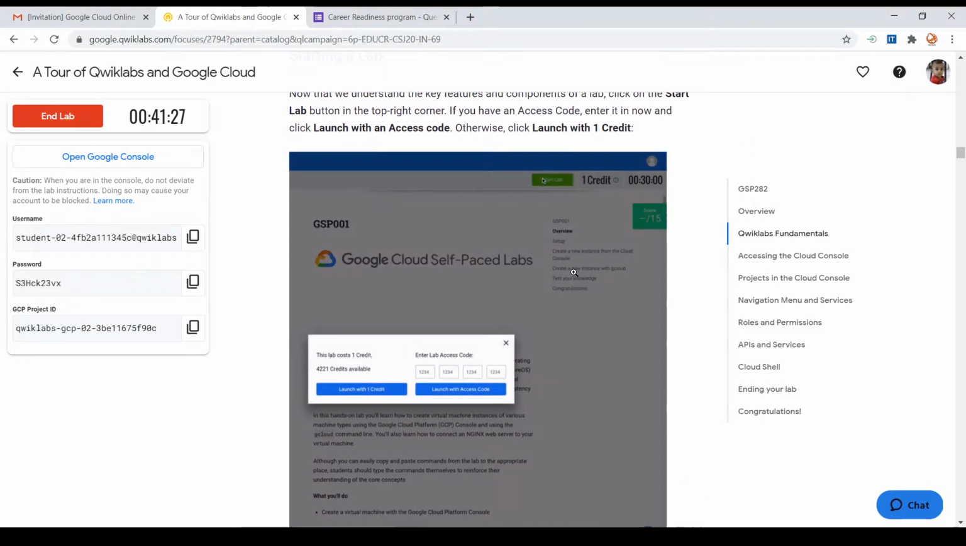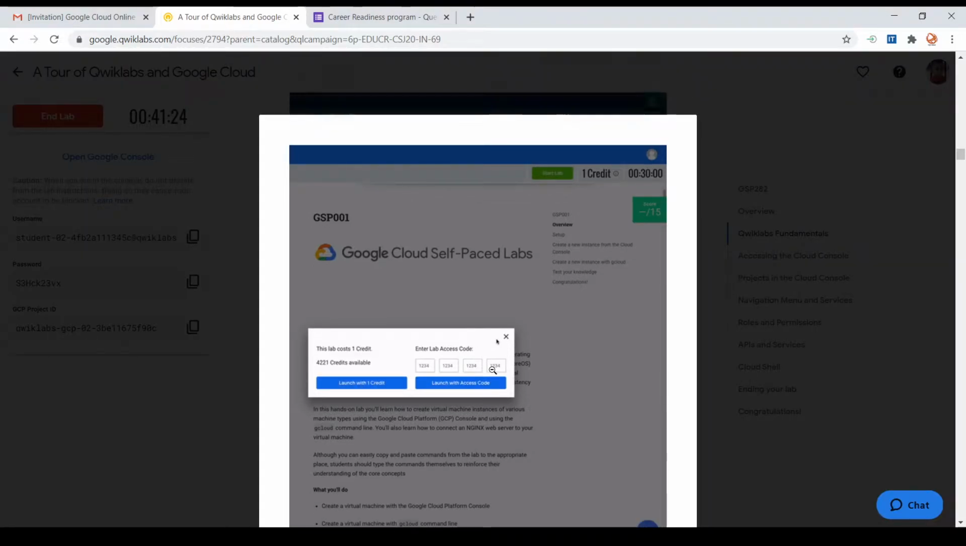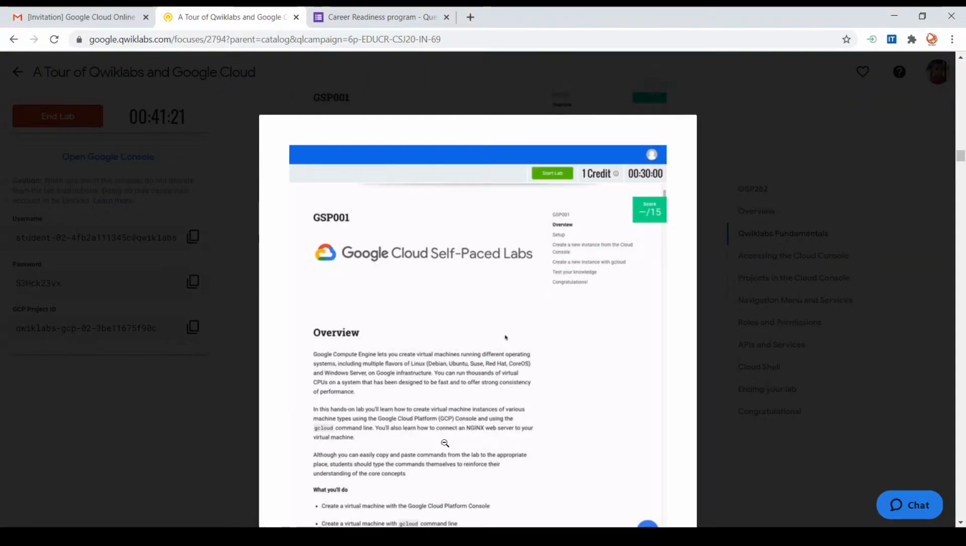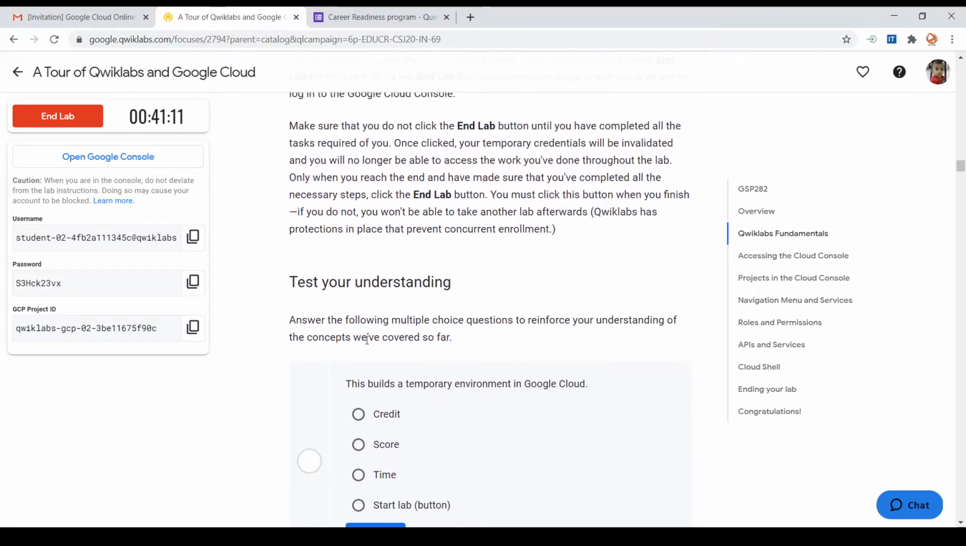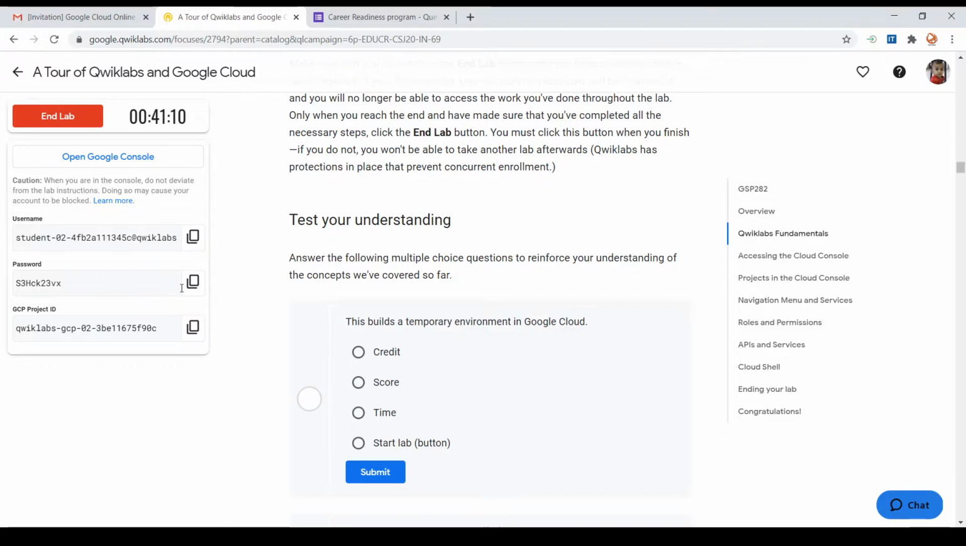So how to start a lab? As I already mentioned, click on the start button. Once you click on the start button, you will be prompted with a pop-up menu asking for credits. Once you click on the credits, you will be taken to the lab. So this is basically how the labs are provisioned.